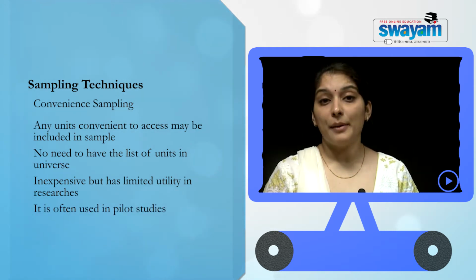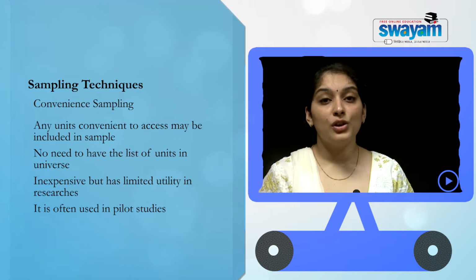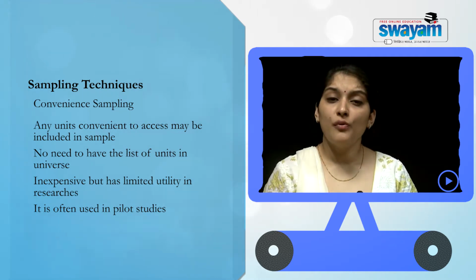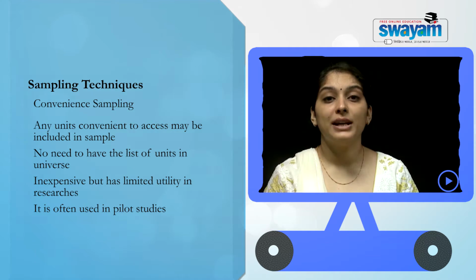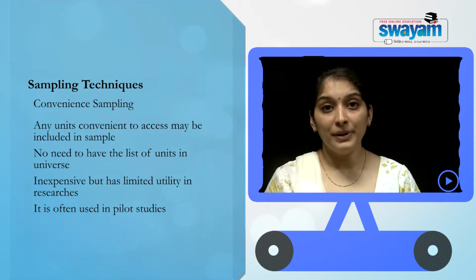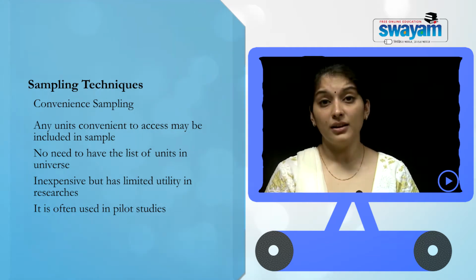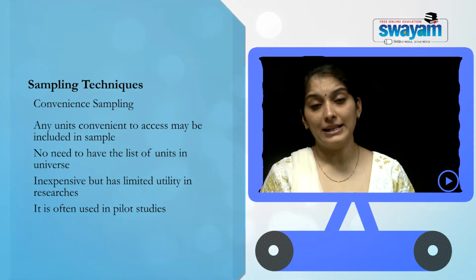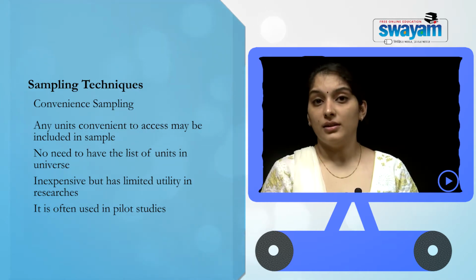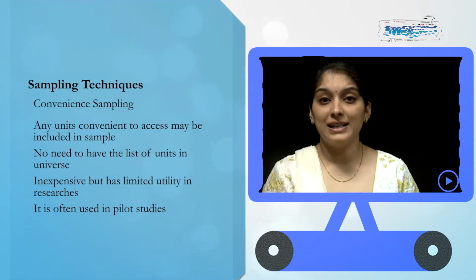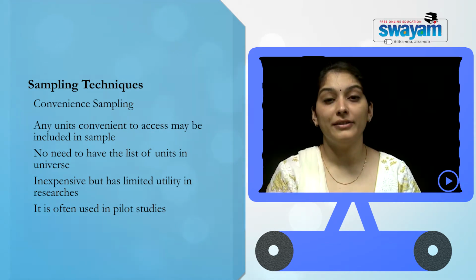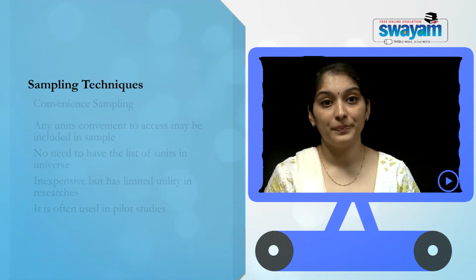Let us take for example a company which has launched a new product in the market, and wants to know what is the response of the public for that particular product. So, that company will access any of the people that it wants to, or that it comes across at any place where the product is being sold, and the company will take the responses or the feedback from those people.